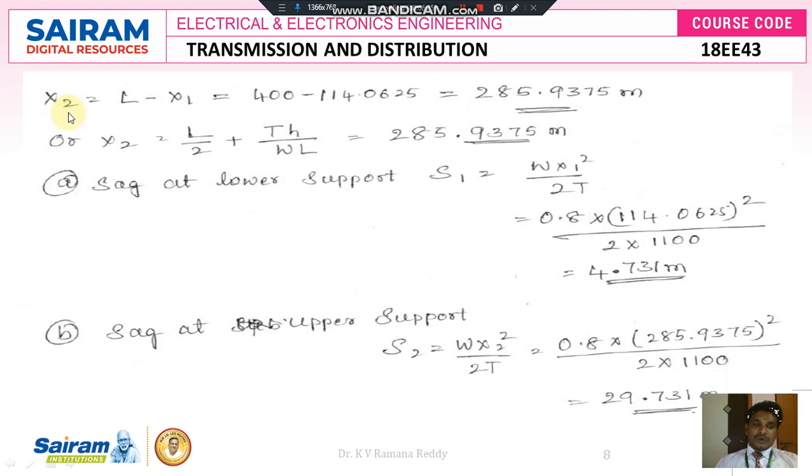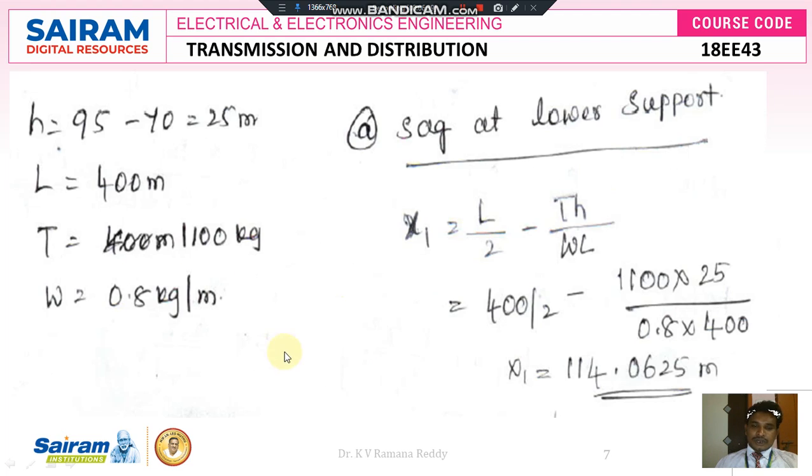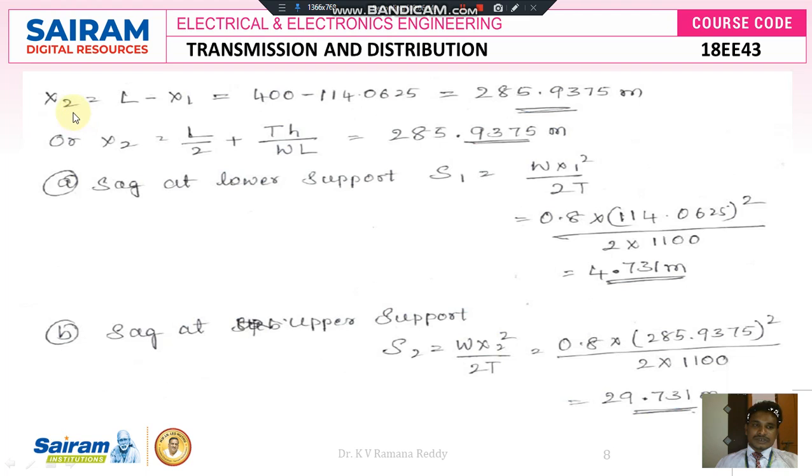Now again we are going to find X2. We calculated X1, which is nothing but the distance between the minimum sag point O and tower A, and here we got X1 is equal to 114.0625 meters. Now we calculate X2. We know that X1 plus X2 is equal to capital L, so X2 is equal to capital L minus X1. Capital L is 400 minus X1, 114.0625. If you do the simplification, 400 minus 114.0625, we get 285.9375 meters.